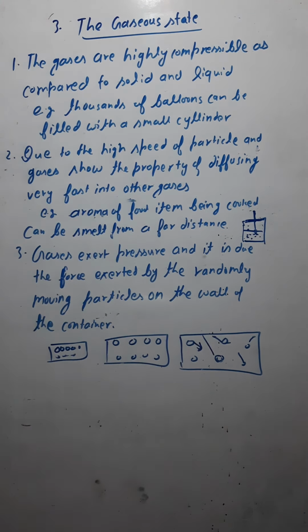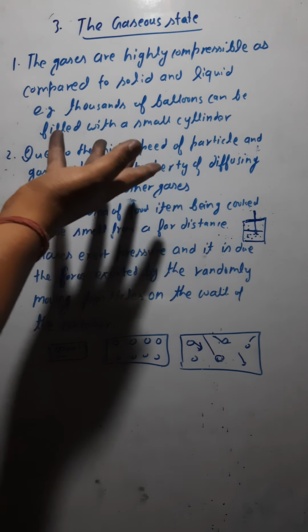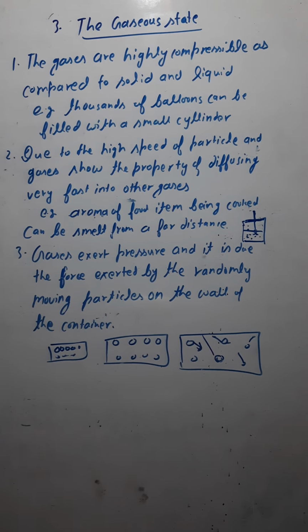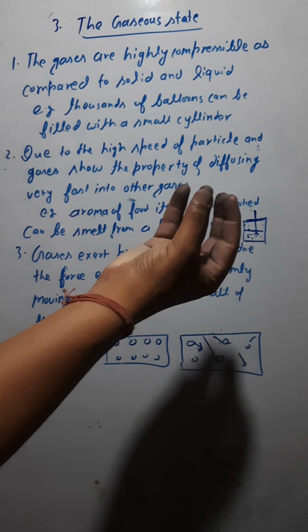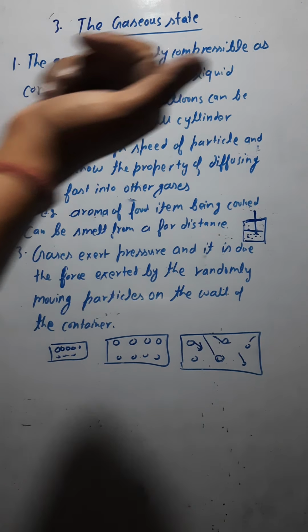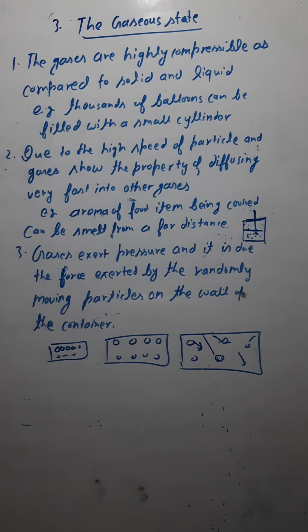We can compress the gas, so we can say that gases are highly compressible as compared to solids and liquids. For example, we can fill thousands of balloons with the help of a small cylinder. How is it possible? Because a large amount of gas has been compressed into a small cylinder, and out of this you can fill thousands of balloons.